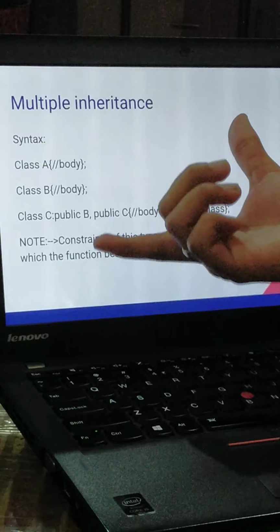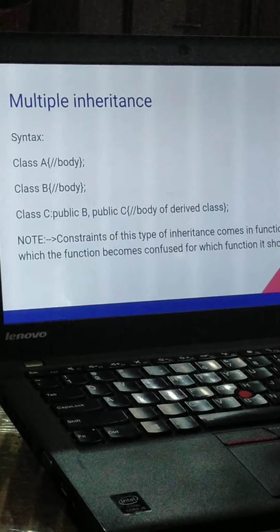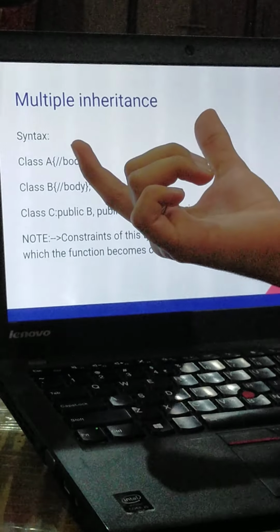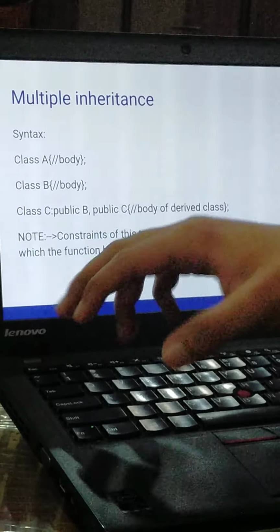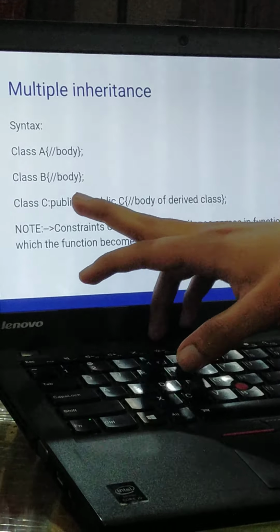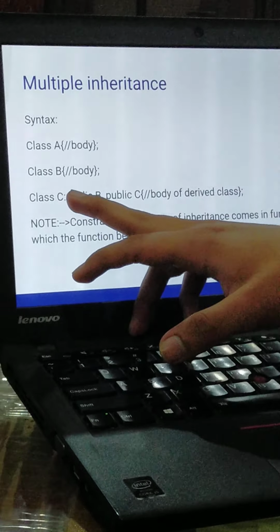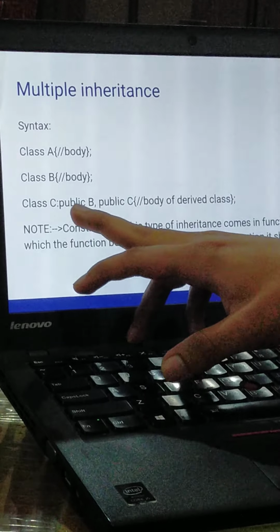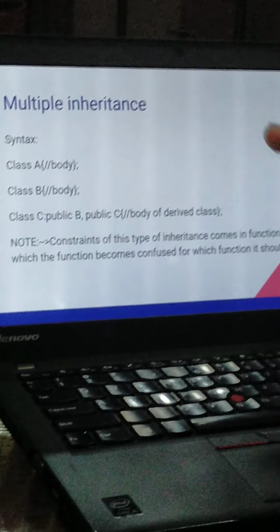Now let us move to multiple inheritance. The third one, multiple inheritance, is also very good. The multiple inheritance syntax is: class A, the body of class A, class B, the body of class B, then class C, which will be called as public B and public C. We will use two base classes, A and B. That is the major difference between multiple and multi-level inheritance.